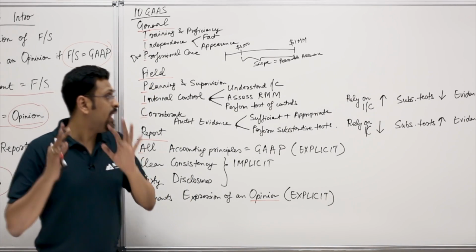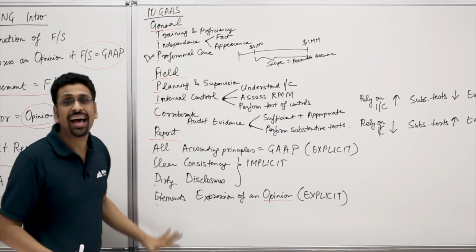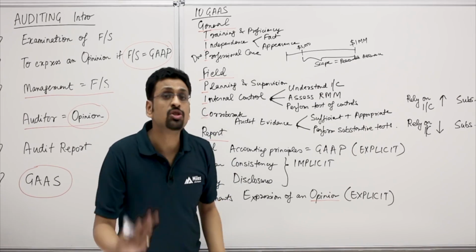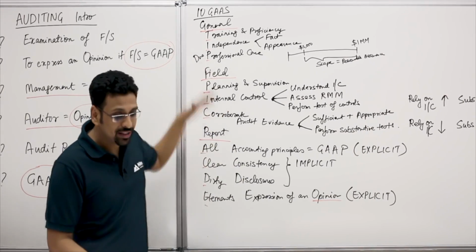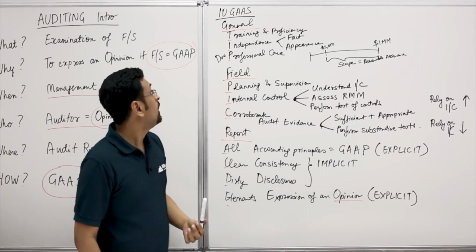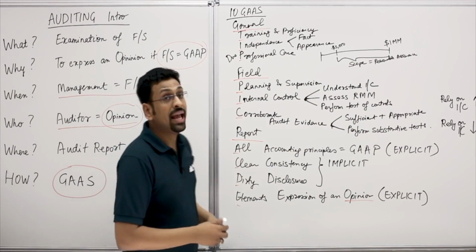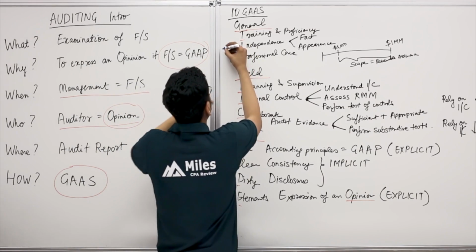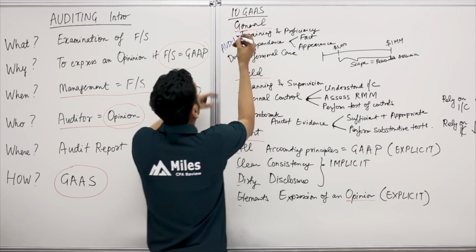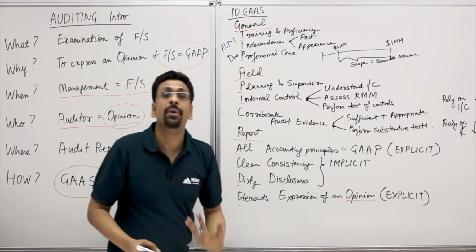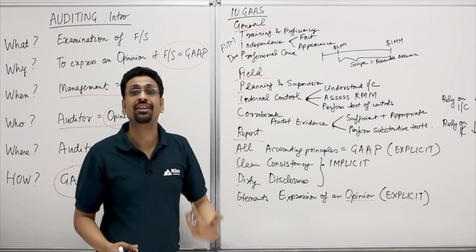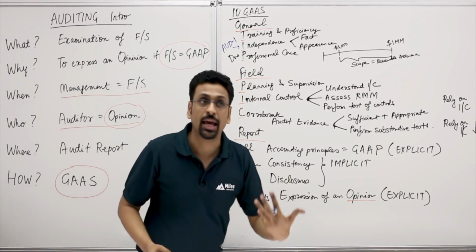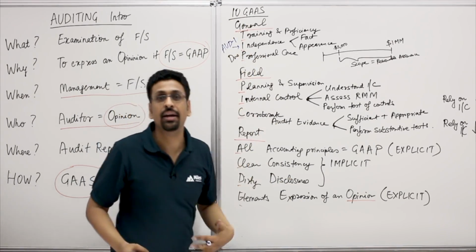So guys, now we have all the 10 GAS here on the board. Now, as I told you, most of our audit syllabus is going to be based on these 10 GAS. So I'll tell you how it's going to work. In audit 1, we're going to focus on the general standards. This is going to be audit 1, where we're going to cover a major portion of the professional responsibilities and ethics that again deals with independence and professional care. So that's audit 1, the general standards.